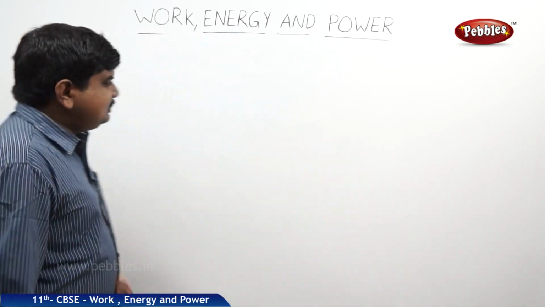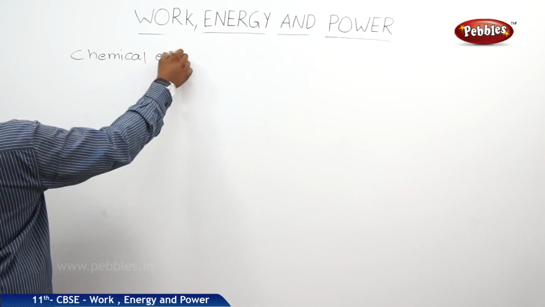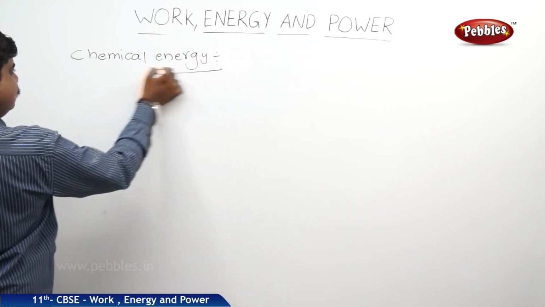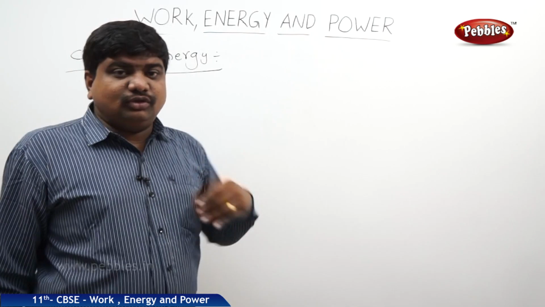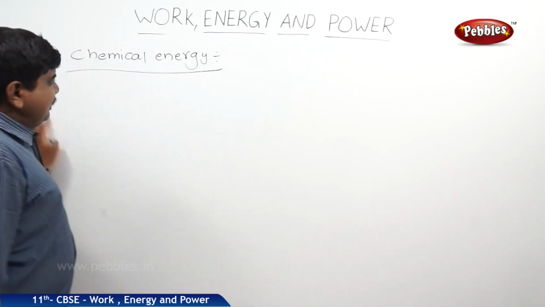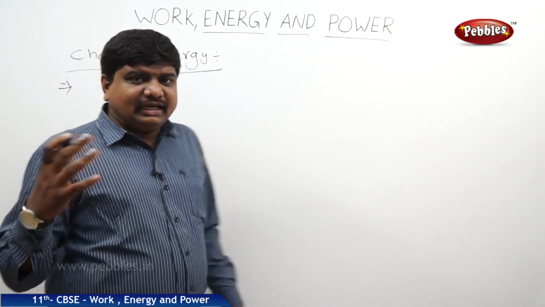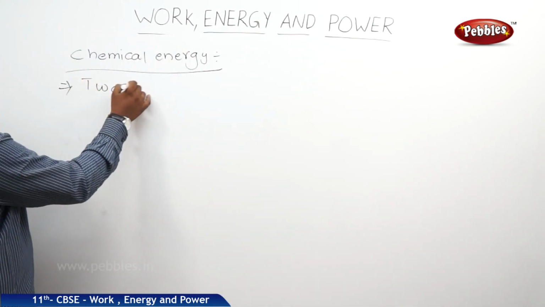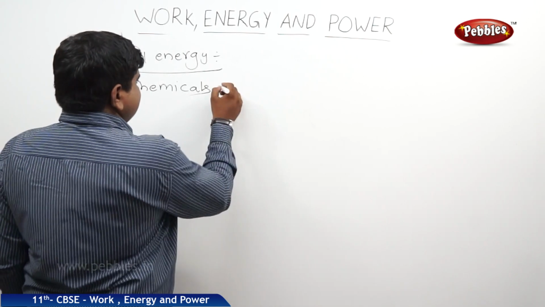The next form of energy is chemical energy. There are many chemicals like acids, bases, water. These are all chemicals in liquid form. When these chemicals are involved in a reaction, they will produce energy, through exothermic reactions or endothermic reactions. So chemical energy is a form of energy that is released when two chemicals are involved in a reaction, or two or more. The minimum is 2. We can write 2 or more chemicals.